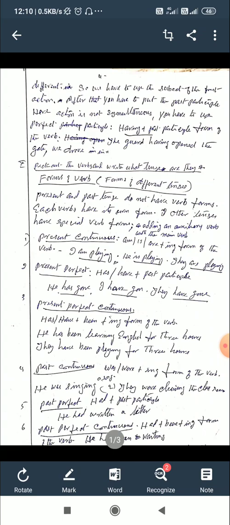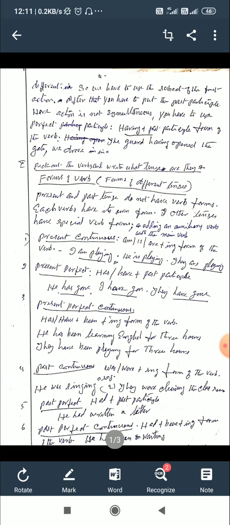So how to make the ing form? Add ing to the base form, and we get the ing form of the verb. Write, base form plus ing, is writing. Run plus ing, running.